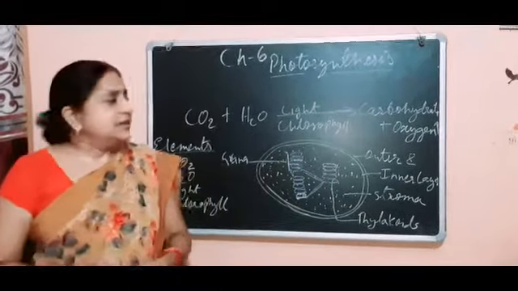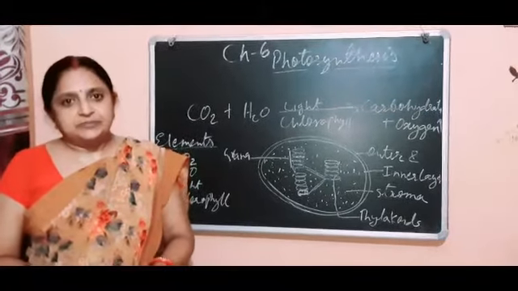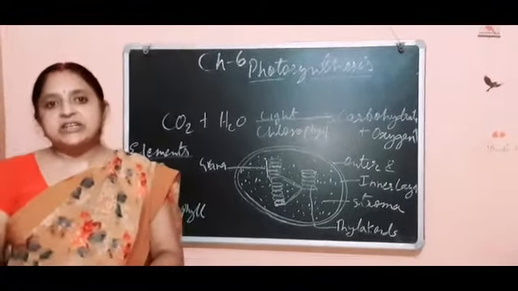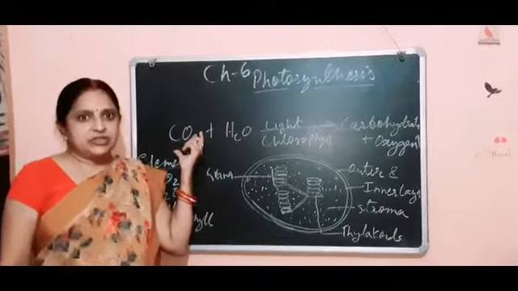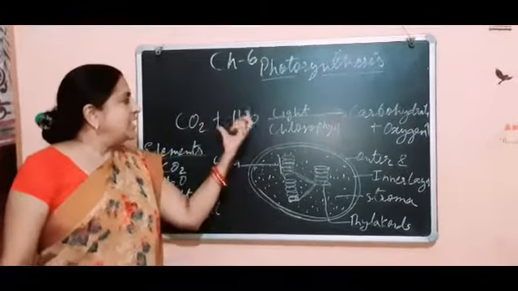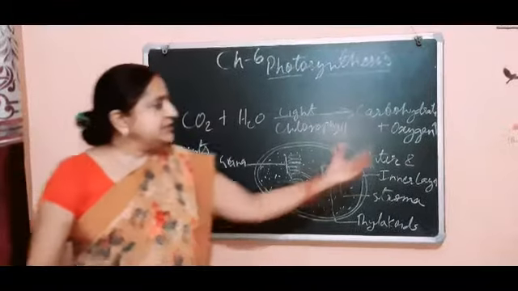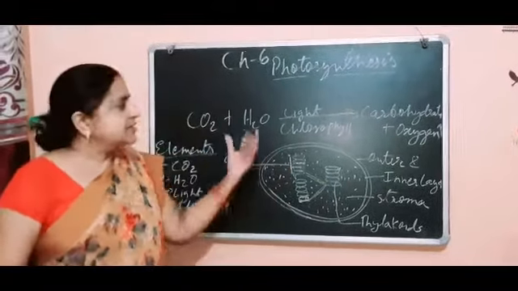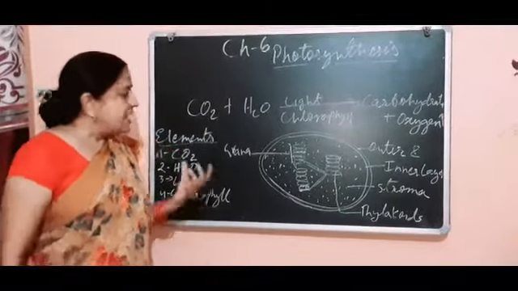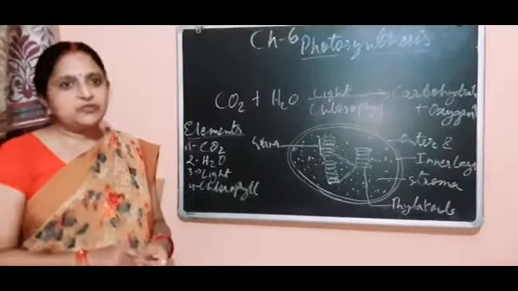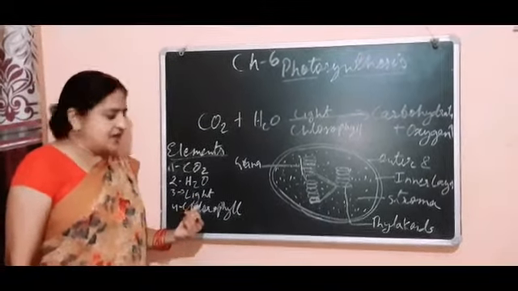This is the oxidation reduction reaction. Photosynthesis is an oxidation reduction reaction. Here, carbon dioxide is reduced to form carbohydrates, while water is oxidized and releases oxygen, so it is called redox, or oxidation reduction reaction. Now, the elements which are required for the process of photosynthesis are carbon dioxide, water, light and chlorophyll.